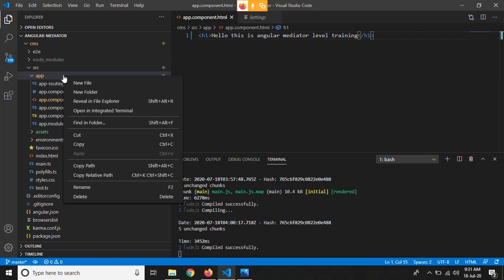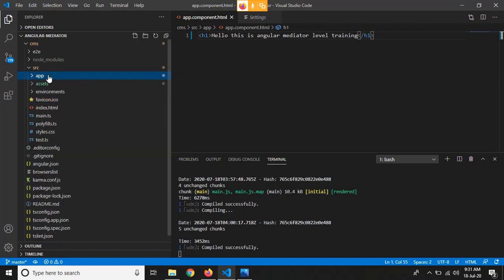So if you place everything into the same folder, into the app folder, means the component is there, the services are also there, so it will make your code messy and not much maintainable. So to make it presentable and maintainable, we will create different folders for different things. Like for components we have a different directory, for services we will keep them in another directory. So maintain this format of writing the code, so it will make your life easier.